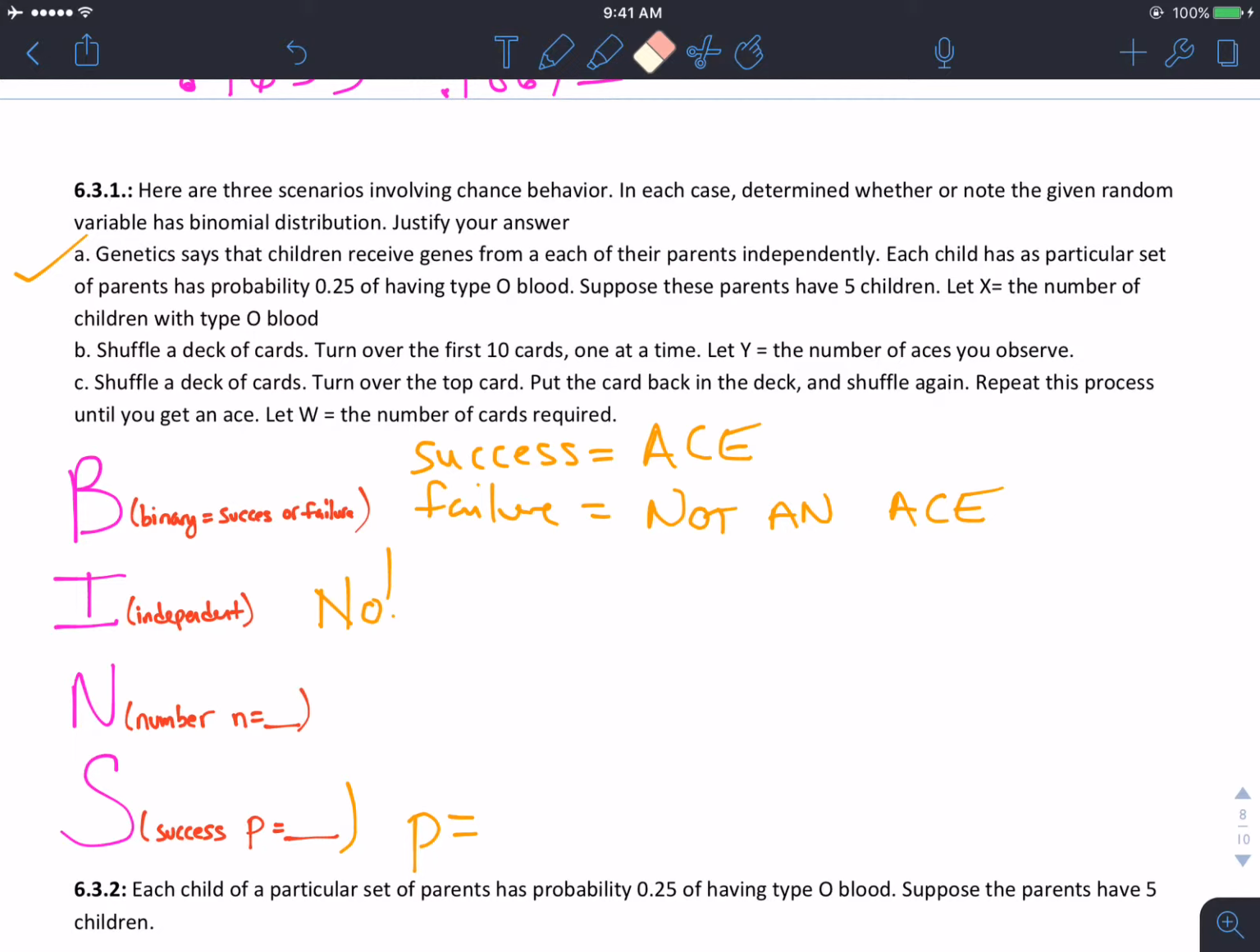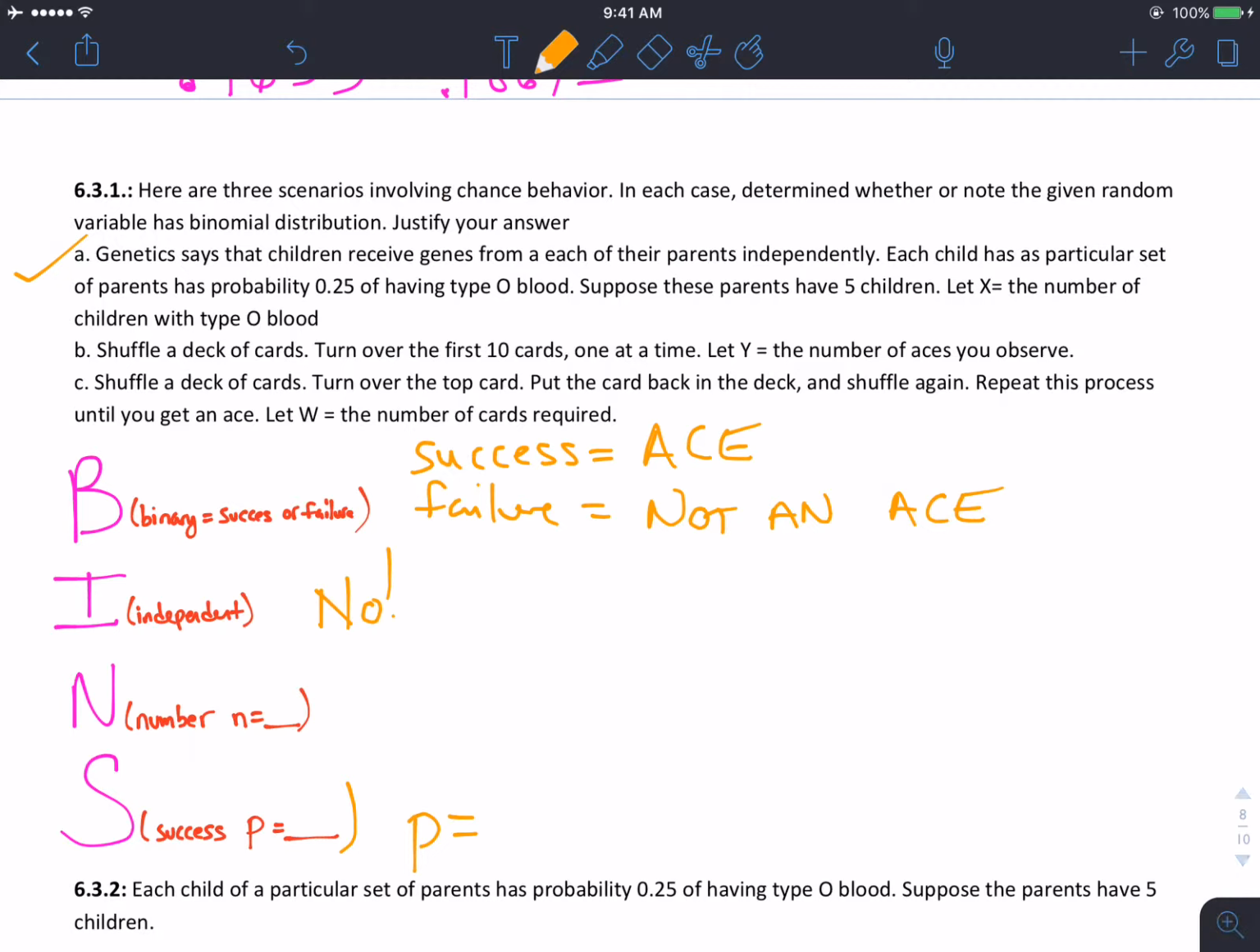If the first card's an ace, the next card is less likely to be an ace because we're not replacing in here. And it could really go the other way: if the first 5 cards are not aces, as you go along you're more likely to get an ace. So these are actually not independent, so therefore this is not going to be a binomial.